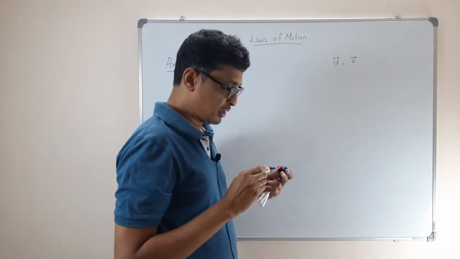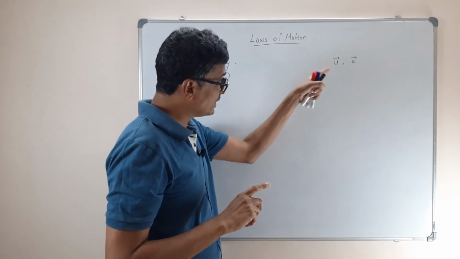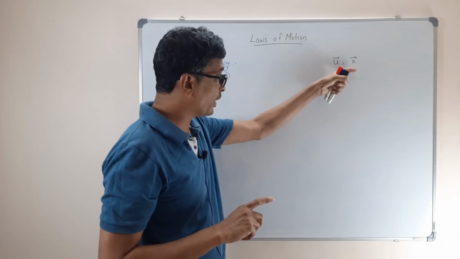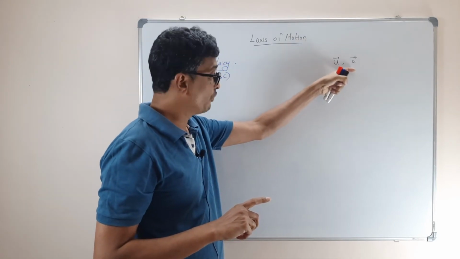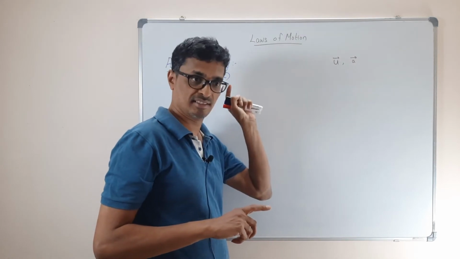Am I right? Now this is for the kinematics I am doing, and now I am going from kinematics to dynamics.